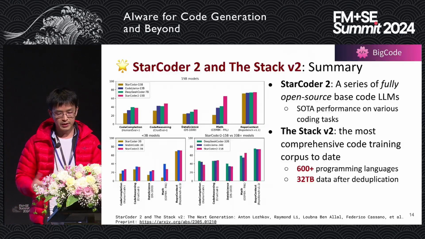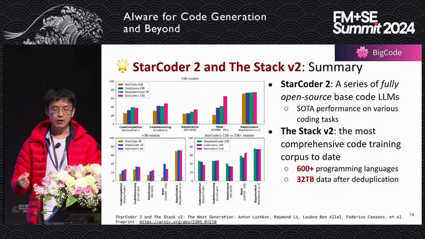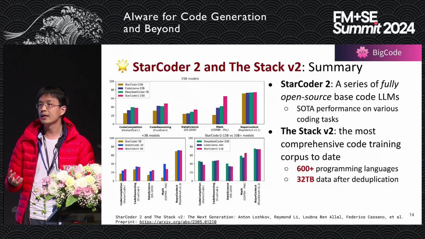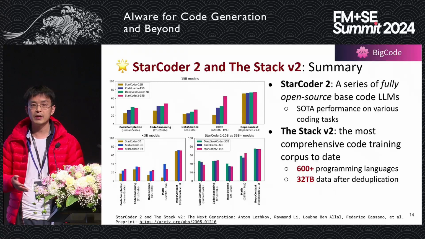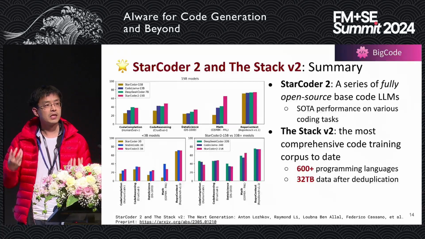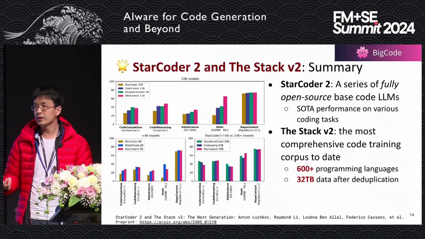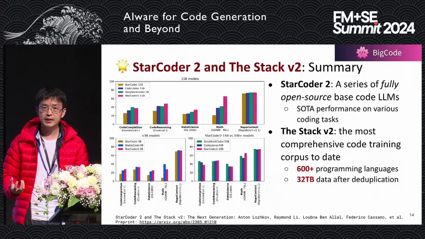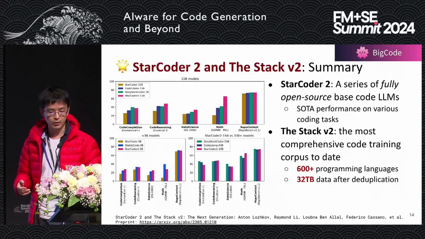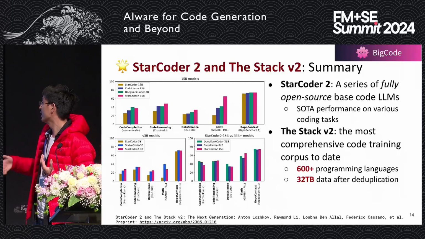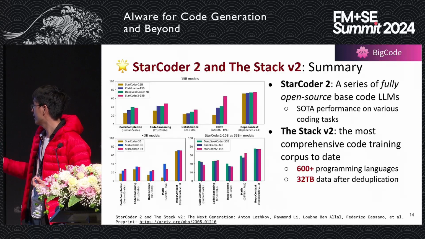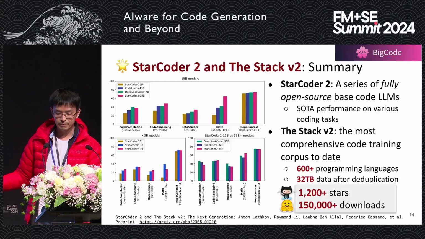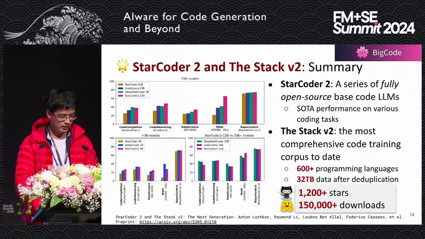Okay. So to summarize, StarCoder2 is a series of fully open source code models. They are crystal clear, so you can obtain everything, from the pre-training dataset to the model. And they achieve state-of-the-art performance on a number of different coding tasks. So I highly encourage you to try it out if you're interested. We also released the pre-training dataset, Stack V2. It covers over 600 languages and over 30 trillion bytes of data after deduplication. This is the number of stars and downloads we have already got. Try that out if you're interested.